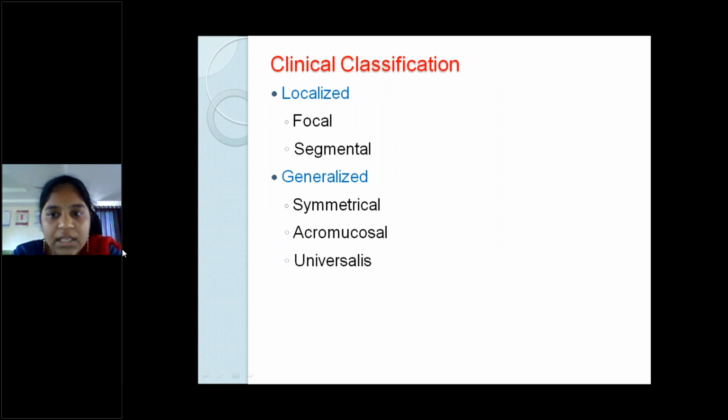And clinically, based on the distribution of the lesions or based on the symmetry of the lesions, they are classified into localized and generalized. Localized is again divided into focal or segmental, and generalized into symmetrical, acromucosal, or universalis.